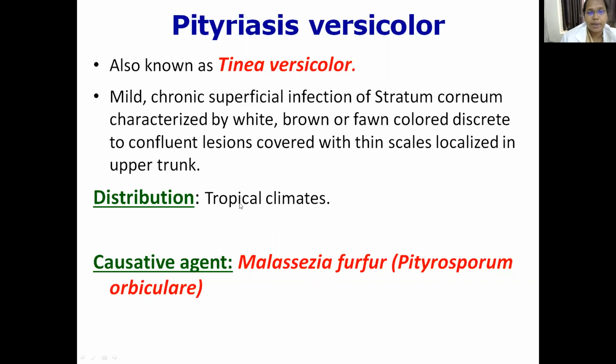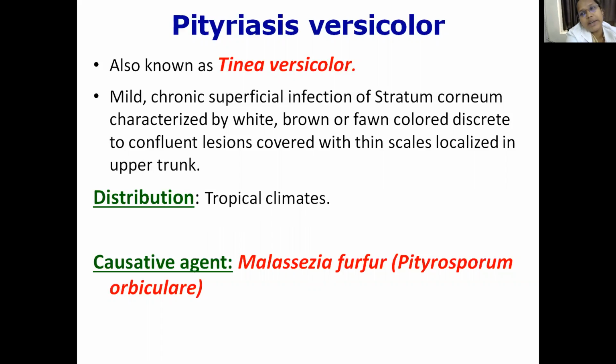It is worldwide in distribution and most frequently seen in tropical climates. Young adults of both sexes are equally infected, and this infection is also common in babies and infants.